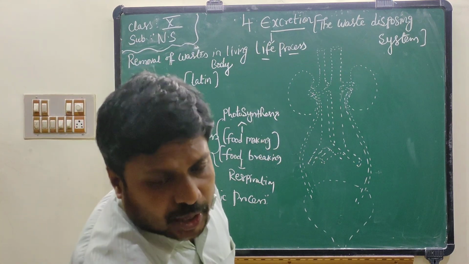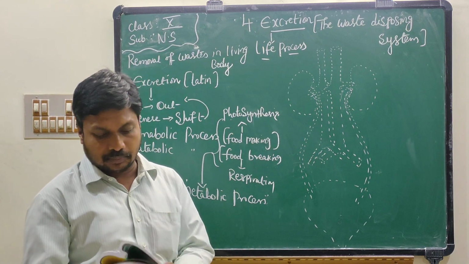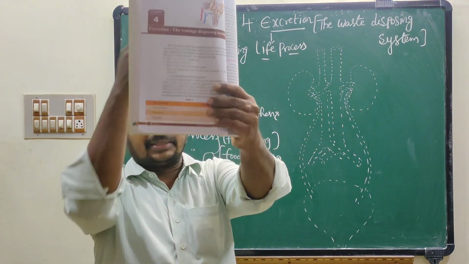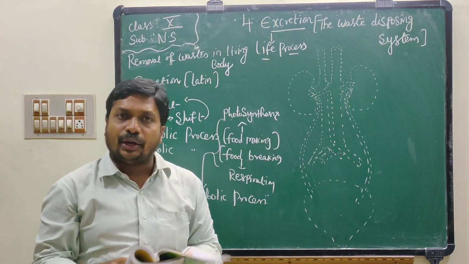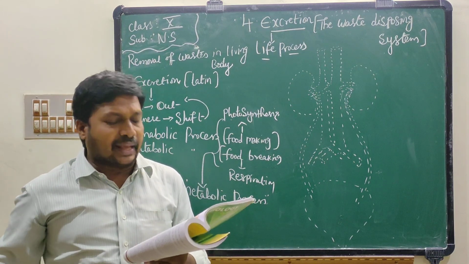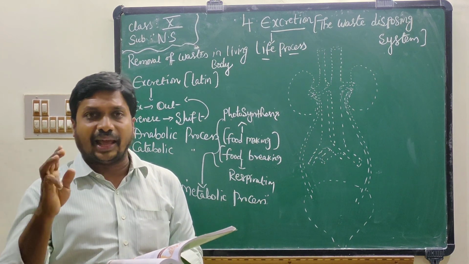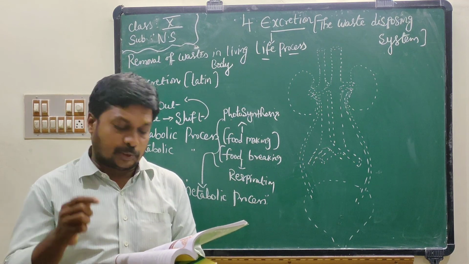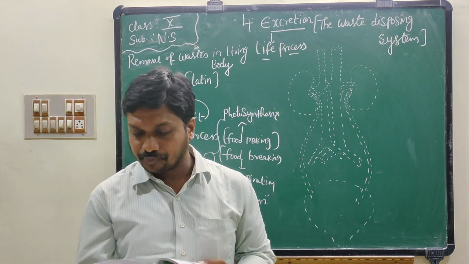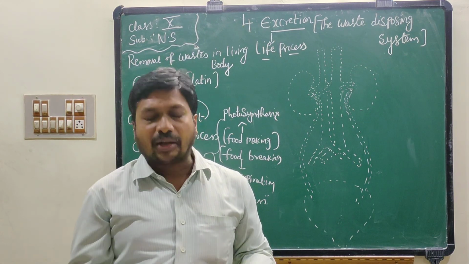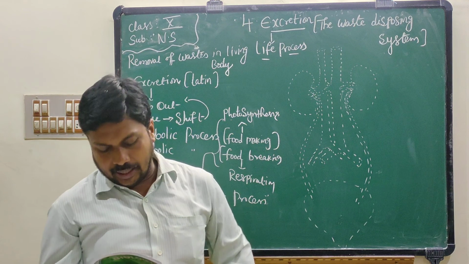So all of you open your 10th class textbook and open page number 74. They gave one table for you. You have to fill the table with the help of a sharpened pencil. They gave 3 life processes and, beside them, products: photosynthesis, respiration, digestion. Okay children, write down. Photosynthesis. What are the products formed in photosynthesis? Write down there: glucose and O2.